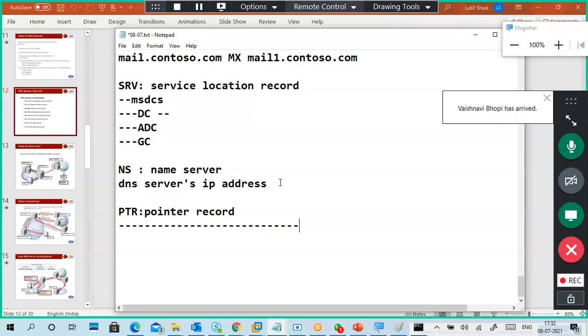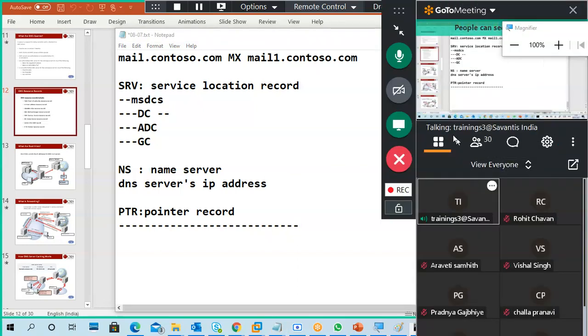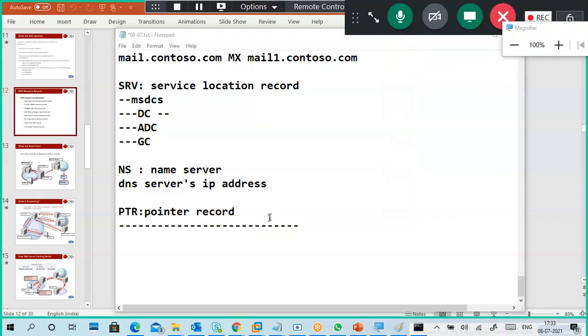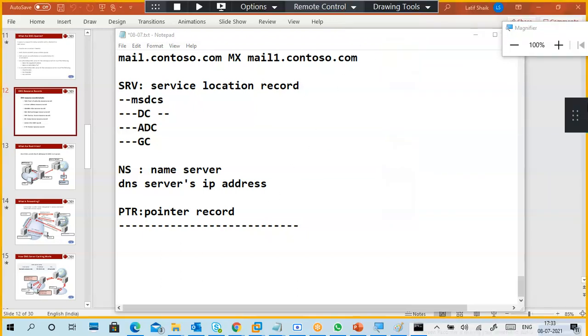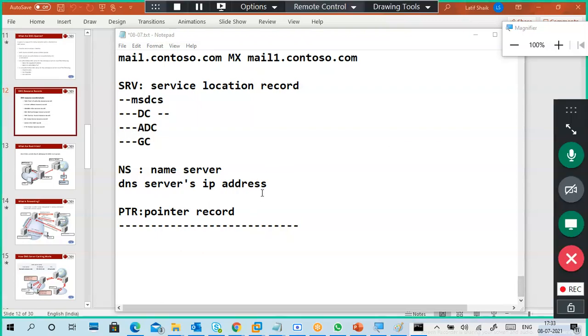I just gave a link, this link only, so that people can talk directly. Okay, so we'll continue. Meanwhile, sir will join. Today I didn't take attendance also, so tomorrow I will take it.